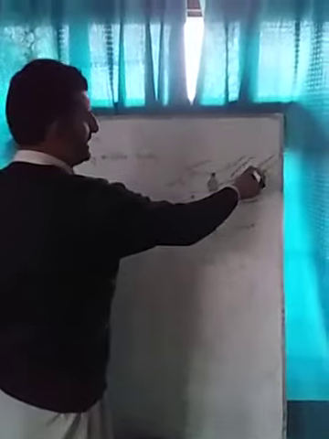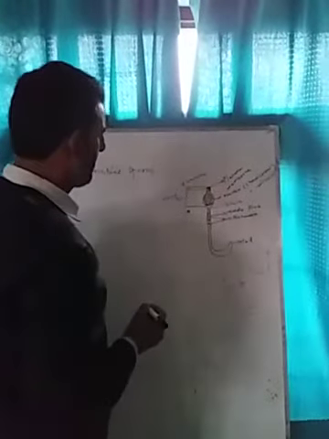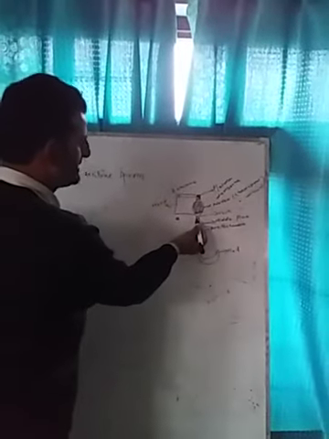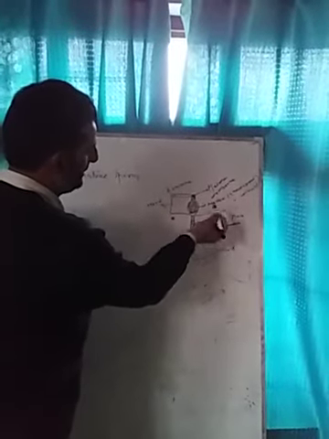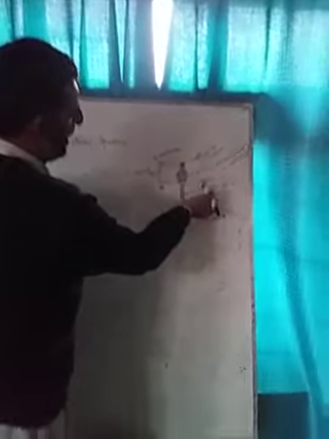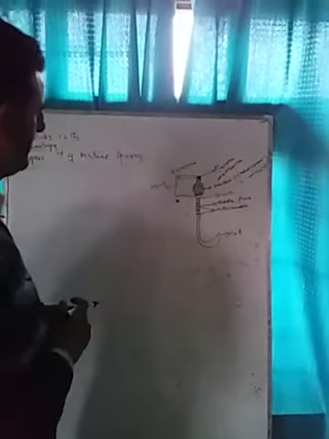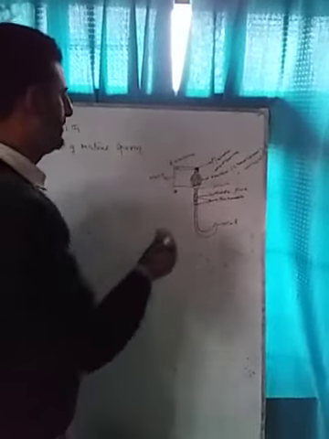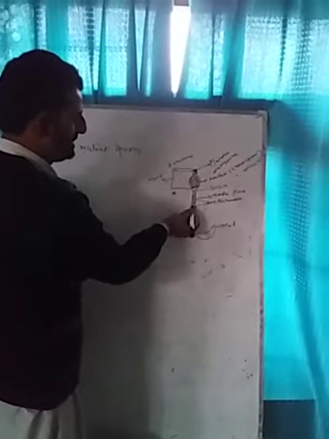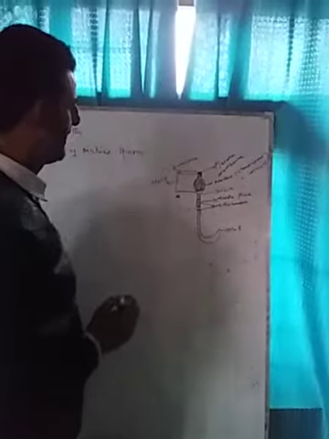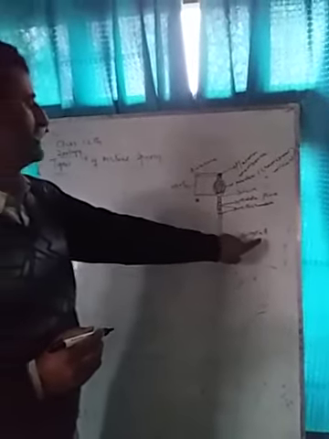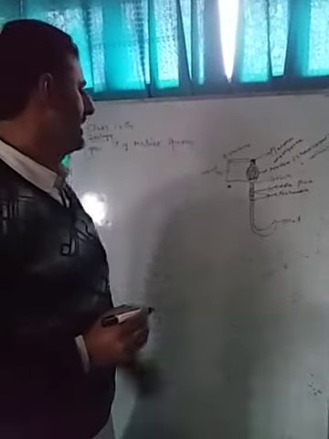That cap-like structure is called the acrosome. Below this head part there is a middle part, which we call the middle piece, or the neck. In this middle piece, from this portion to this portion, there are mitochondria, and below this mitochondrial portion there is, at last, the sperm tail.